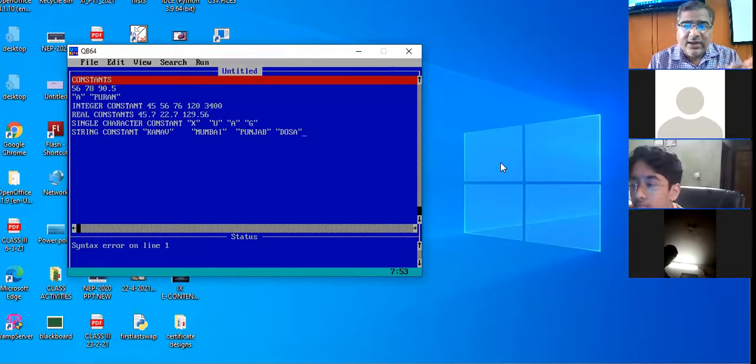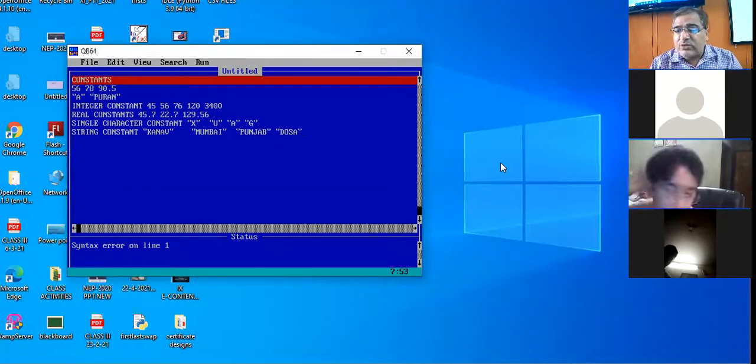So there are four types of constants: integer constant, real constant, single character constant, and string constant. This was about constants.